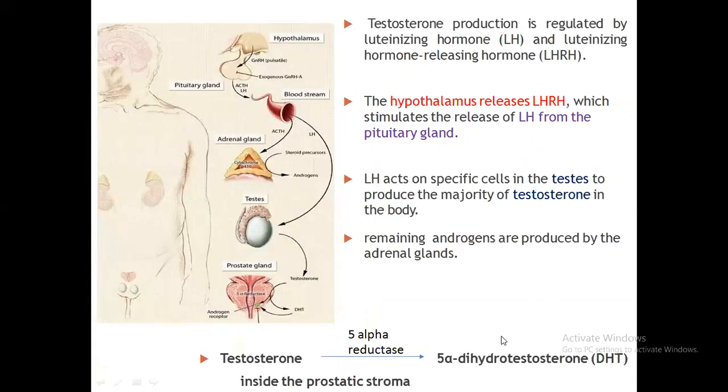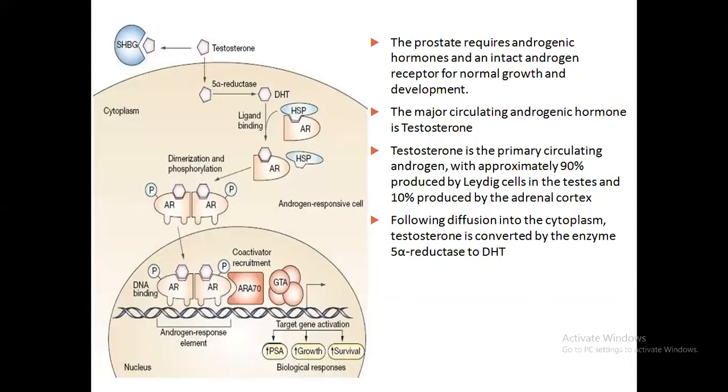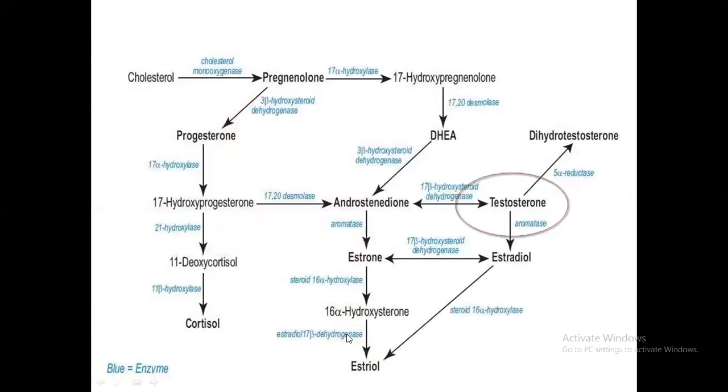This 5-dihydrotestosterone is 5 times more potent than testosterone in acting on the androgen receptor, which is present intracellularly. So what happens? The testosterone is converted to dihydrotestosterone, acts on the androgen receptor, and internalization of the androgen receptor occurs, which causes changes in the DNA sites and increases growth and survival. So this is the mechanism.